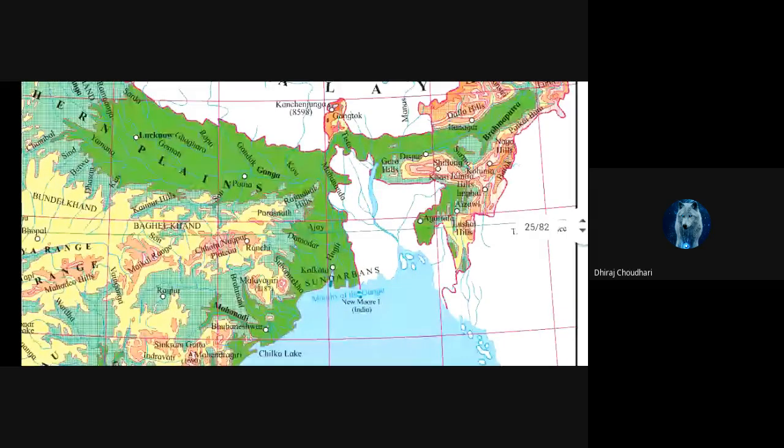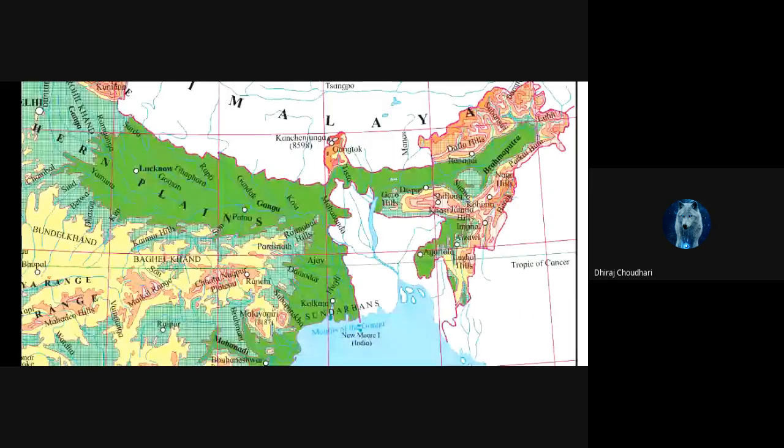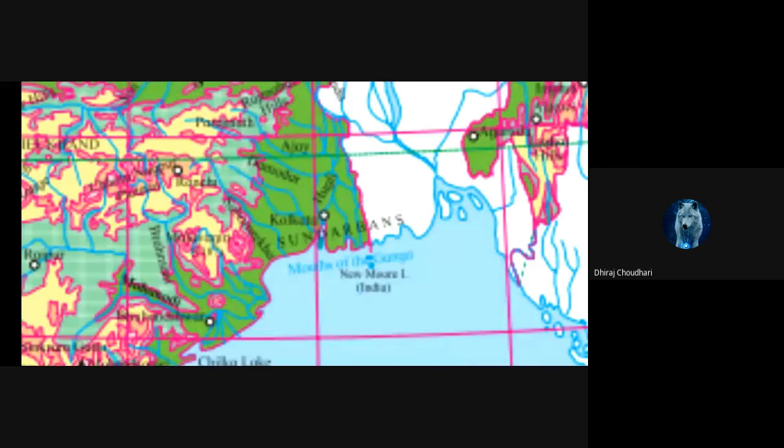And west to it is West Bengal and Bangladesh. Now see that the Brahmaputra river comes from Assam, Itanagar. Then it moves to Bangladesh and goes to the Bay of Bengal. Now see here Sundarban. Where is the Sundarban? You can see Sundarban here. Where is the delta of Ganga and Brahmaputra?